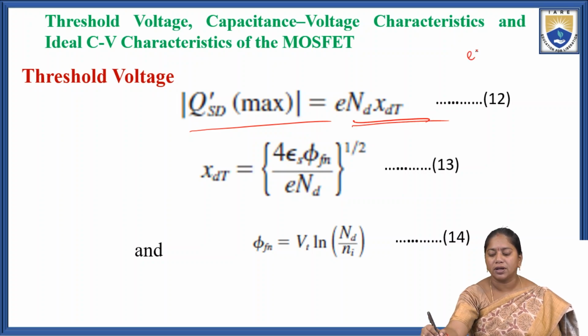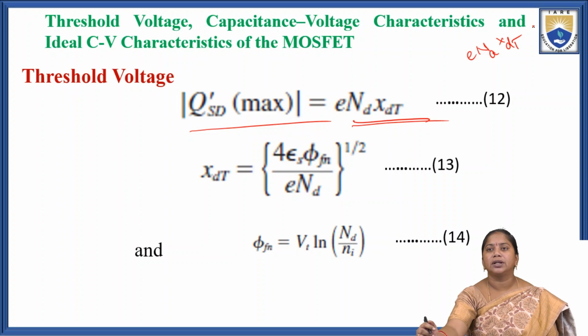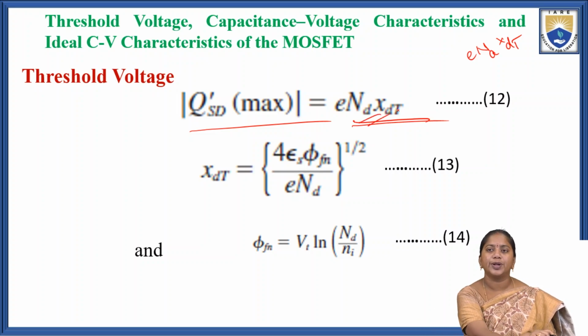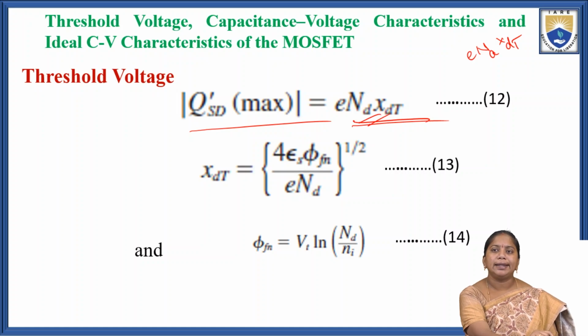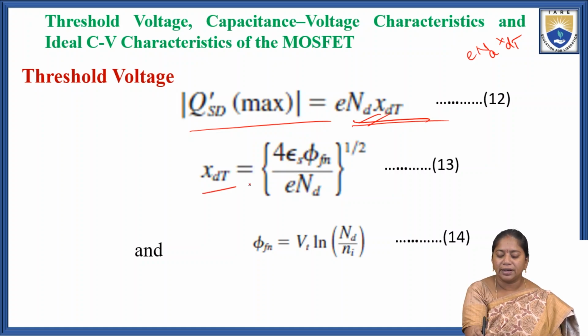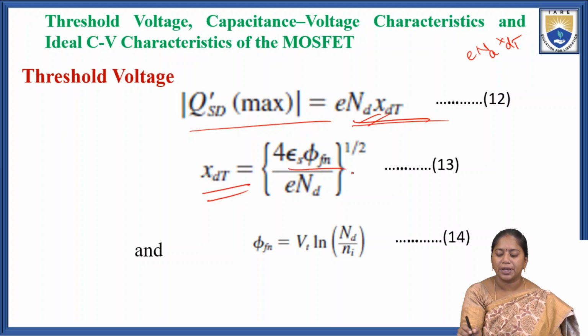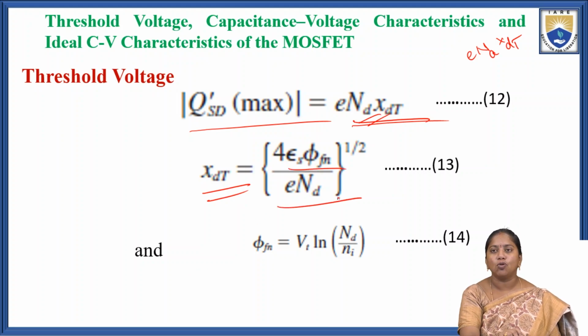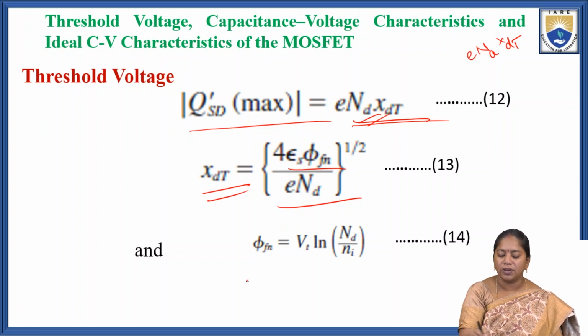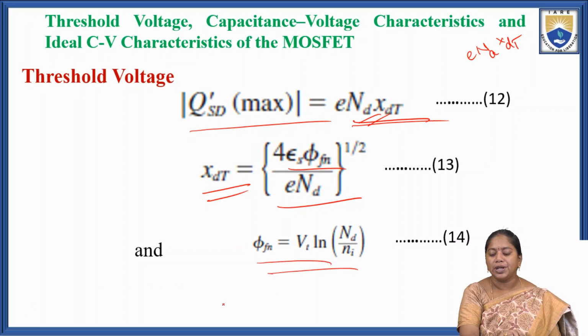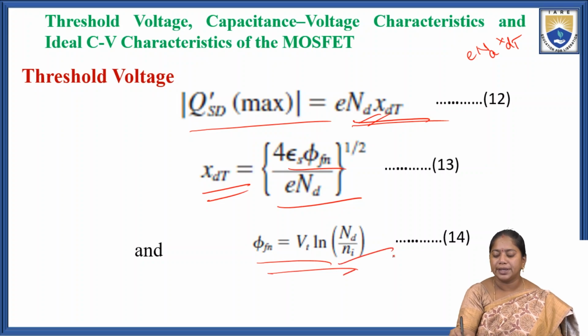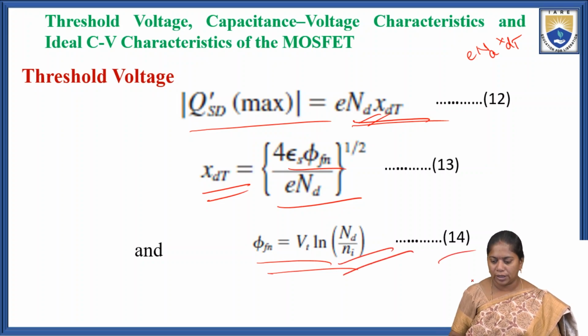In the previous case, we took e into Na into xdT for the p-type semiconductor. In this case, we are taking Nd, the donor concentration for n-type materials. So e into Nd into xdT, where xdT is the space charge width, equal to (4 εs φFn by e into Nd) whole to the power of half. That is the value of the space charge width, where φFn equals Vt into ln of Nd by ni. That is equation 14.